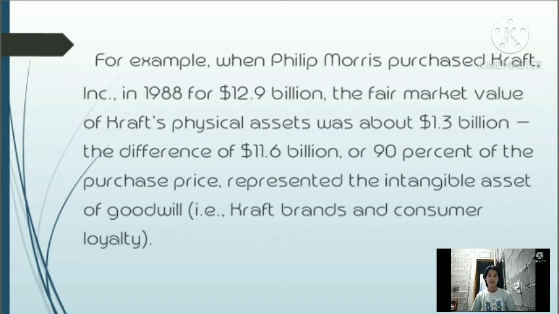For example, when Philip Morris purchased Kraft Incorporated in 1988 for 12.9 billion, the fair market value of Kraft's physical assets was about 1.3 billion, and the difference is 11.6 billion, or 90% of the purchase price, which represents the intangible asset of goodwill.